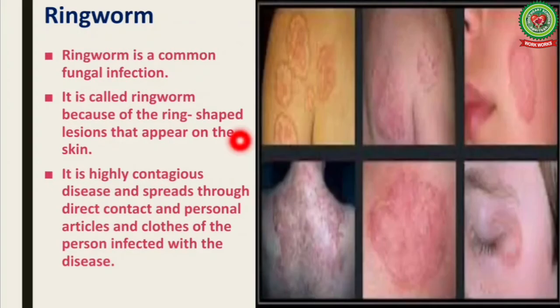So here talking about ringworm in detail. Ringworm is a common fungal infection. It is called ringworm because of the ring-shaped lesions that appear on the skin. It is highly contagious, meaning it spreads from a diseased person to a healthy person through direct contact and personal articles and clothes of the person infected with the disease.